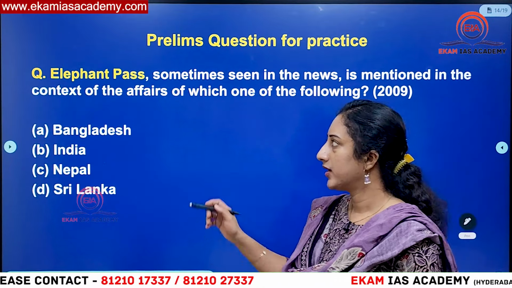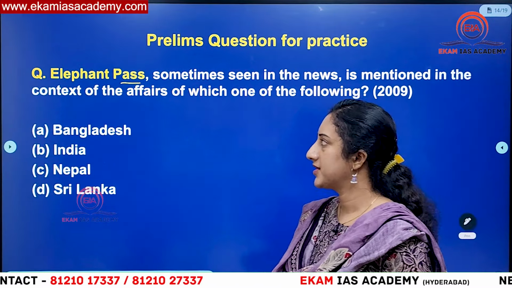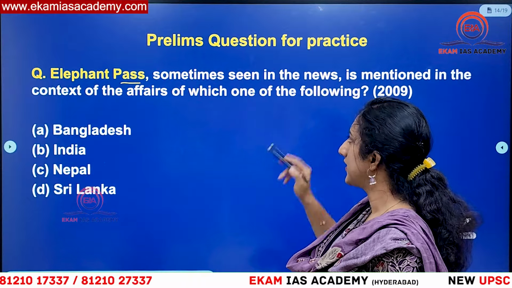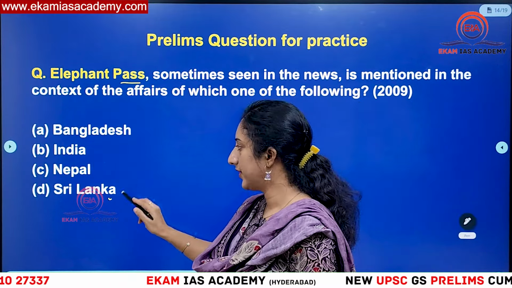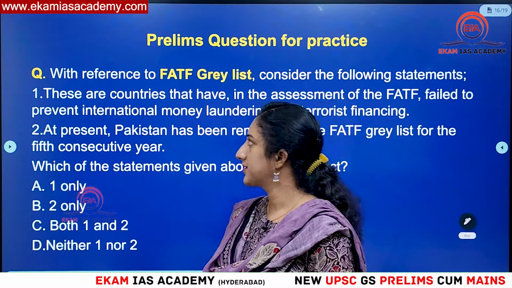Now, what is the practice question given for prelims yesterday? Elephant Pass, sometimes seen in news. Already, as I told you, UPSC has asked a question, and this is related to Sri Lanka. This is the answer. Then what is the practice question for today?